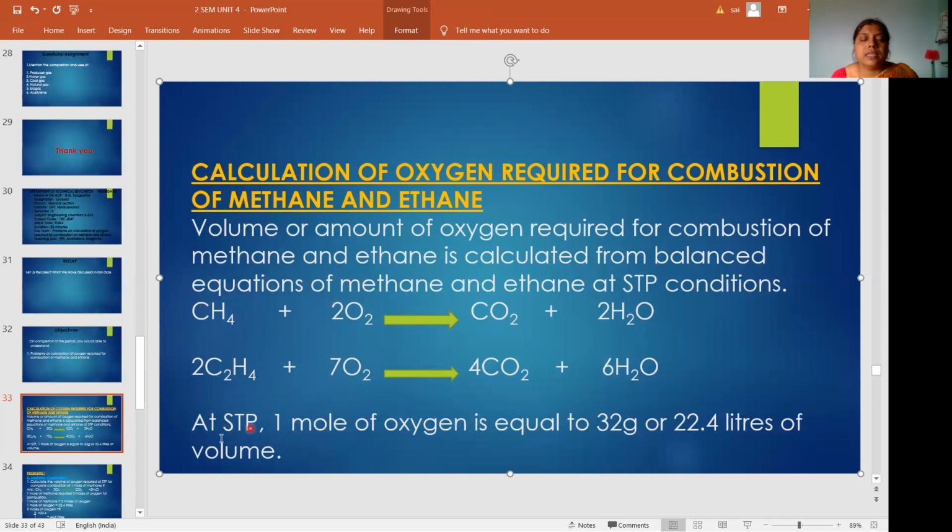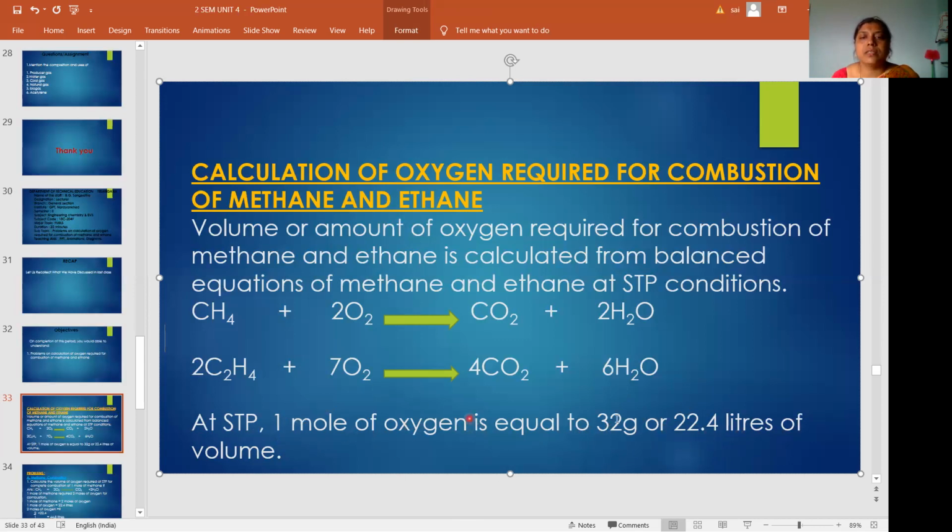At STP, at standard temperature and pressure, 1 mole of oxygen is equal to 32 grams or 22.4 liters of volume. The weight of 1 mole of oxygen is 32 grams. The volume of oxygen is 22.4 liters. Already you studied in the solution unit, 1 mole of any gas will occupy 22.4 liters of volume at STP.